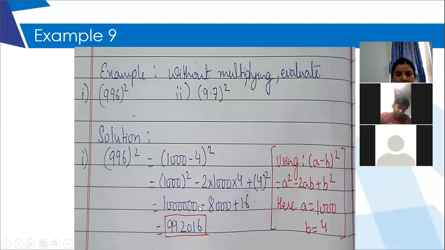After solving it, you will get 3 more numbers. This is 1 and 6 zeros. This you will multiply with a negative sign. You will get minus 8000 and plus 16, which is the square of 4. And after that, subtracting and then adding, this is your final answer. So when they are telling you that without multiplying, you have to generate the values of these numbers, we will not do number multiplied by the same number. That means they are telling us indirectly to use the identity.